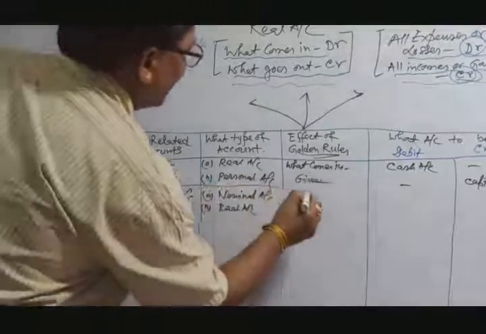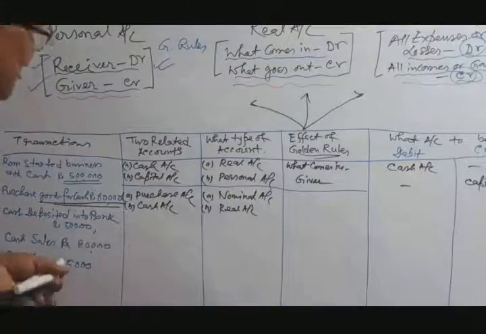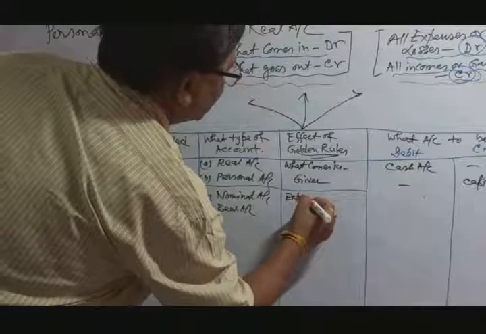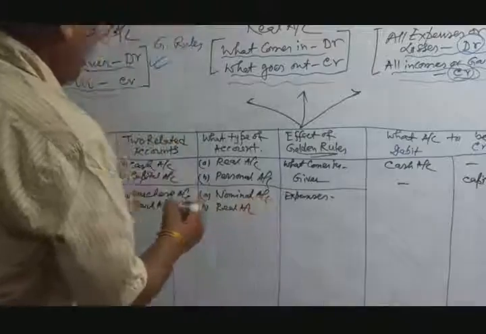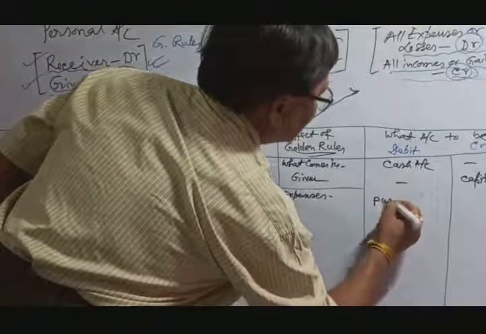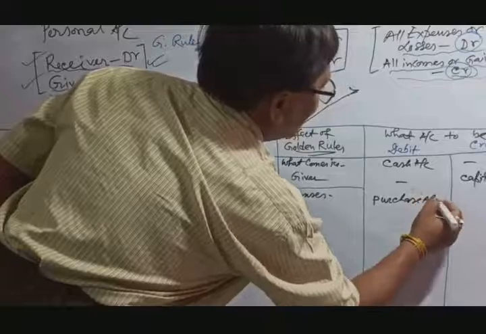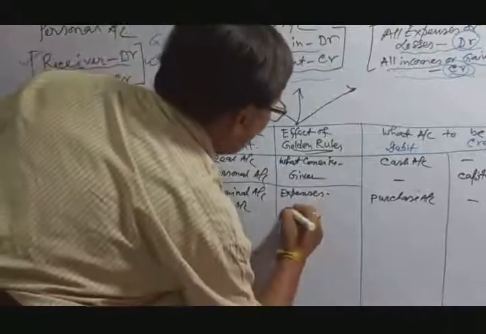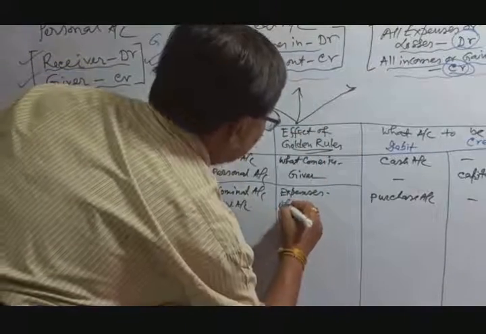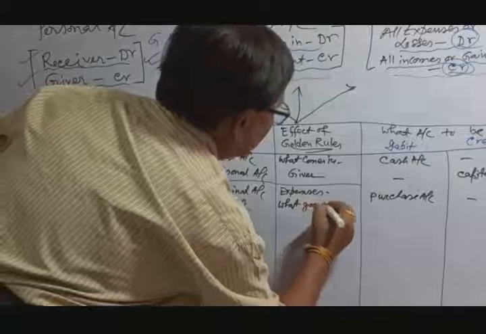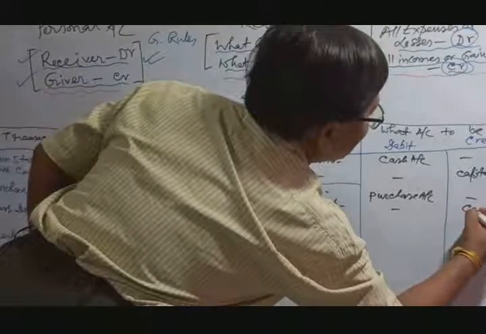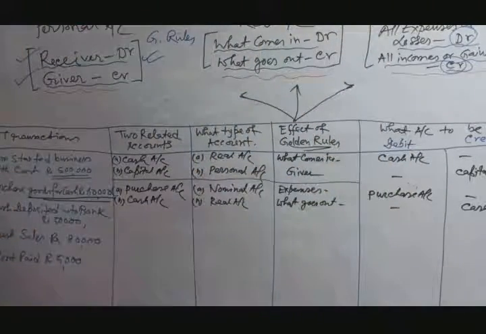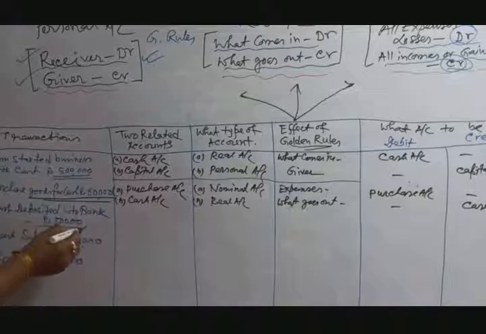Now apply the golden rules in this case. Purchase is a nominal account, that means expenses or losses. Which account is debited? Purchase account debit. Similarly, cash in this case is a real account, cash goes out. Goes out means cash is credited.